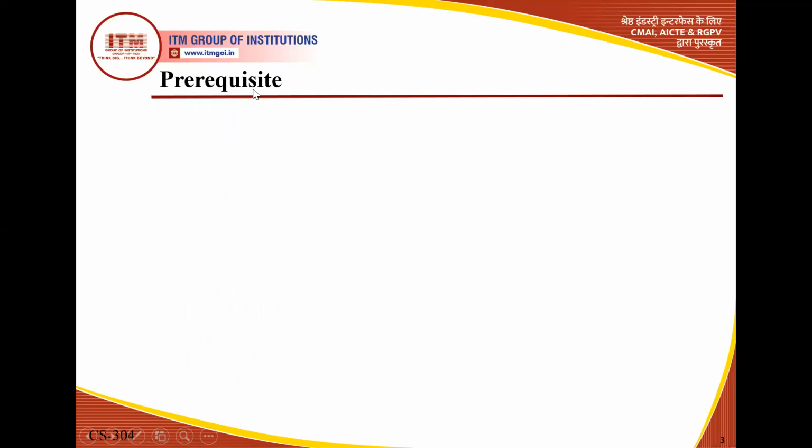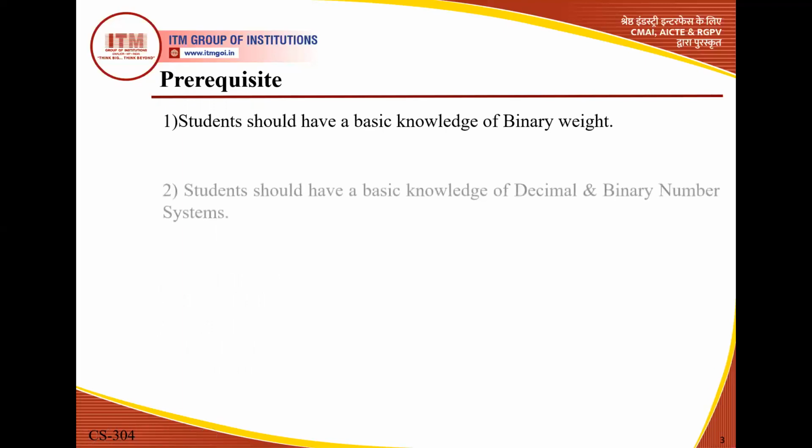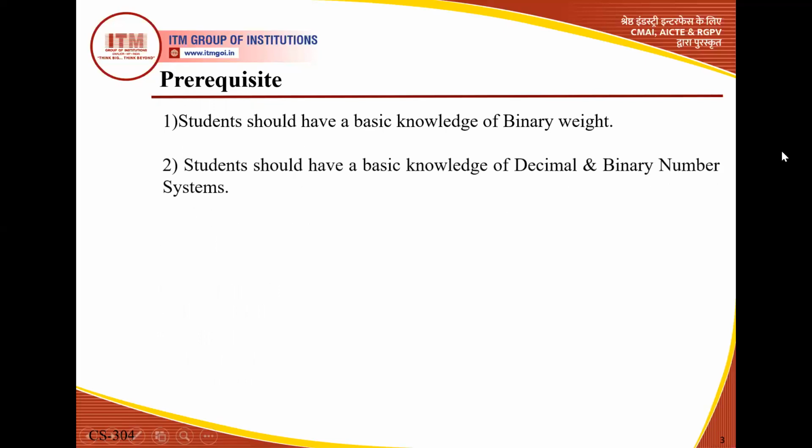Now this is the prerequisite required here. Students should have a basic knowledge of binary bits, because we already discussed binary bits and the conversion. Students should also have a basic knowledge of decimal and binary number systems, because here we discuss BCD, binary coded decimal numbers. We also covered the number system in the previous video lecture, so that we can easily cover the prerequisite requirement for the lecture.